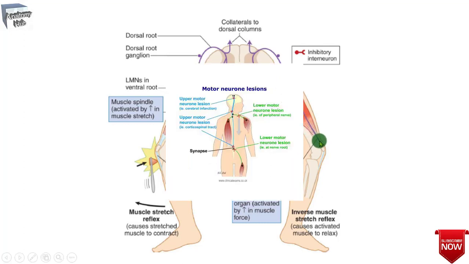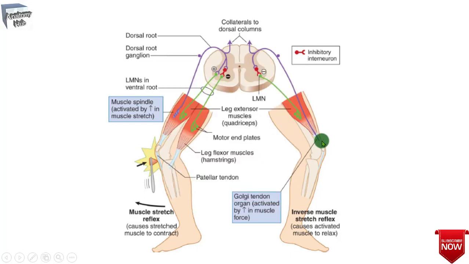GTOs are oriented in series with the extrafusal fibers and respond to the increase in force or tension generated in that particular muscle.